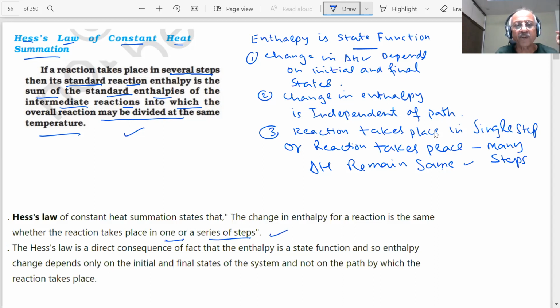It is a direct consequence of the fact that enthalpy is a state function. So enthalpy change depends only on the initial and final states of the system. It does not depend on the path by which the reaction takes place. You can note down, then I will proceed further. We will give examples of this. This is a very important law. Questions will be asked in the paper based on this law, students.